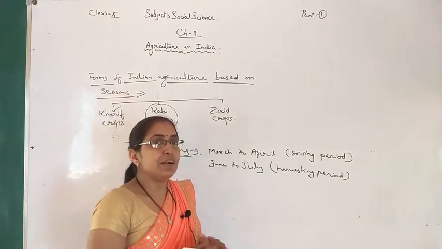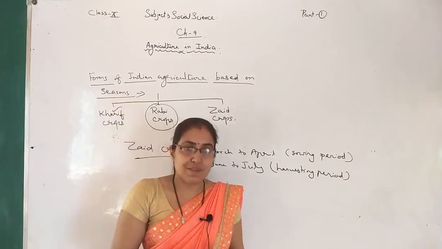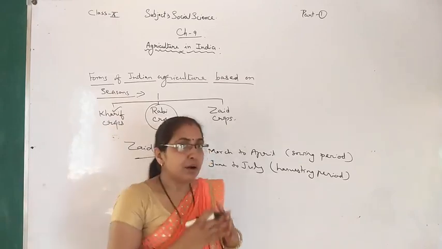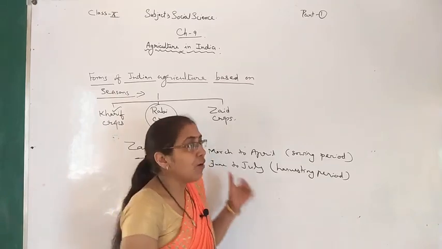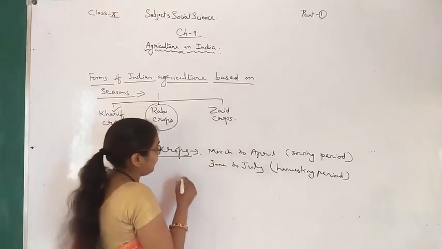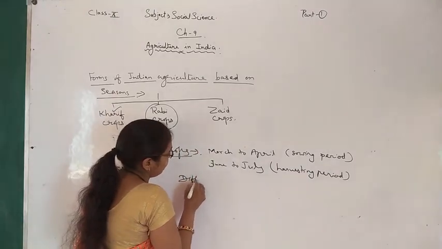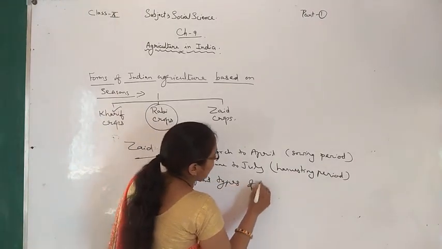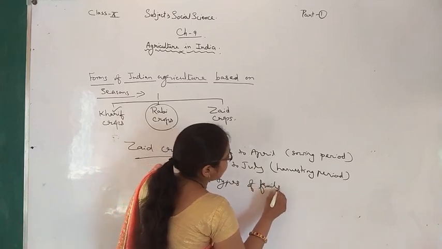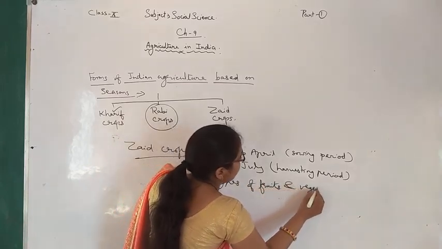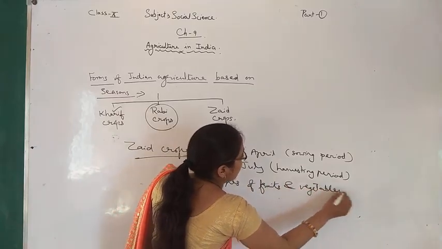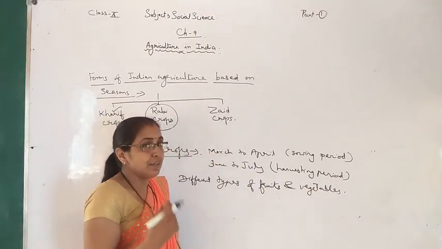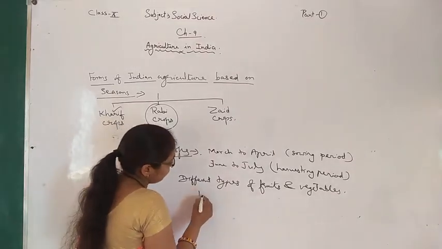Different types of fruits and vegetables come under the category of these crops. Let's give some examples.